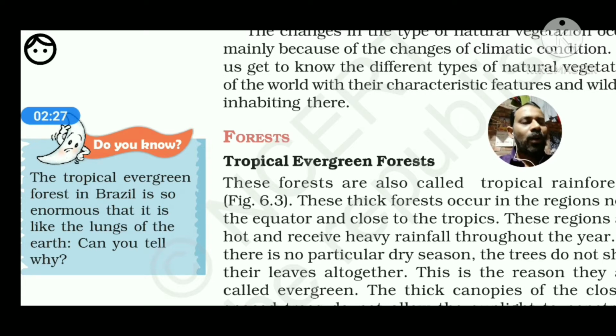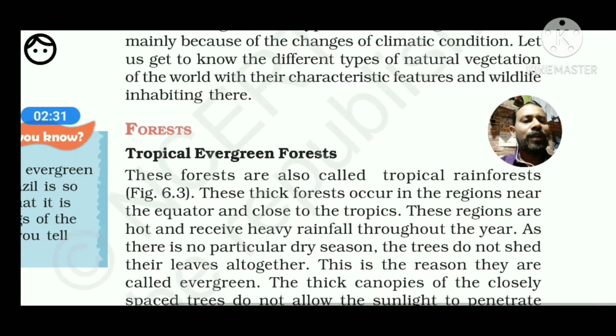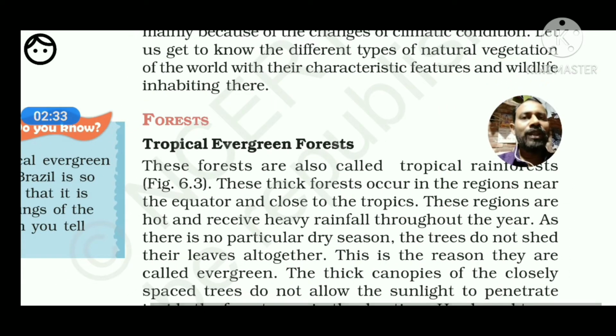First of all, the tropical evergreen forest. What is the meaning of evergreen? Evergreen means which never shed their leaves at all. Tropical evergreen forests are also referred to as the rainforest. In class 6 I think you learned about this for the first time, and once again in class 7 you were reading about the evergreen region.